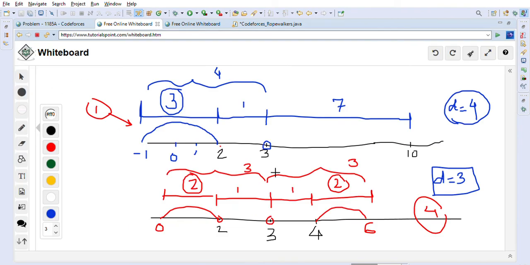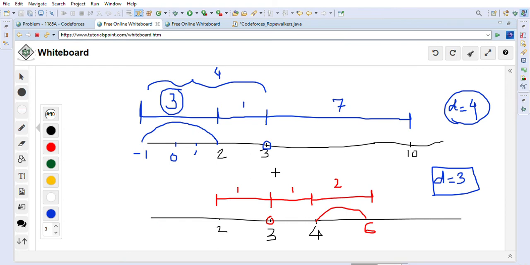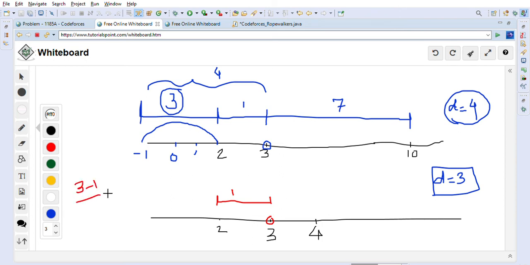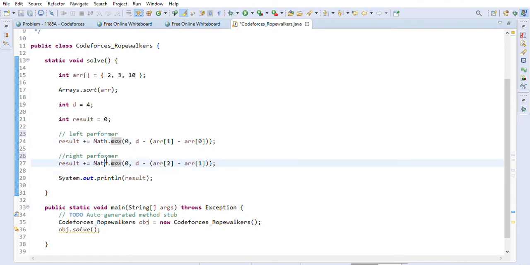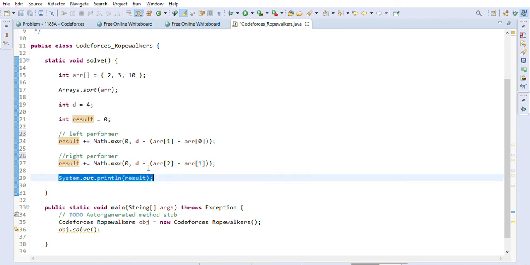So for example, let me just take out this coloring now, because you understood the logic now. So let me just go here, right? So let's say this one we calculated. So this is array 1 minus array 0, this is 1, and what we are doing is distance minus 1, right? So 3 minus 1 we are doing, right? This is the additional distance this has to move basically. This additional distance is 2 for the left guy, and for the right performer, same thing. So we will do maximum of this one, right, 0 or the distance, and then we will keep adding into the result.